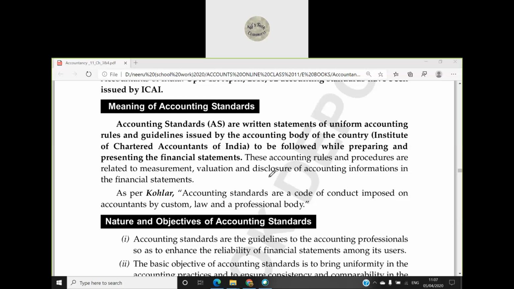So now coming to the meaning of accounting standards: they are rules and guidelines issued by the accounting body of that country to be followed while preparing and presenting the financial statements. The main points we have covered in the meaning are rules and guidelines, which are issued by the accounting body of that country, and which are followed while preparing and presenting the financial statements.